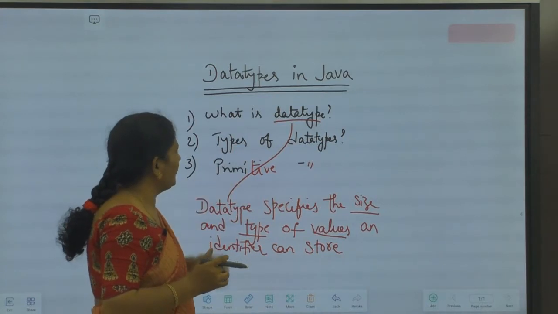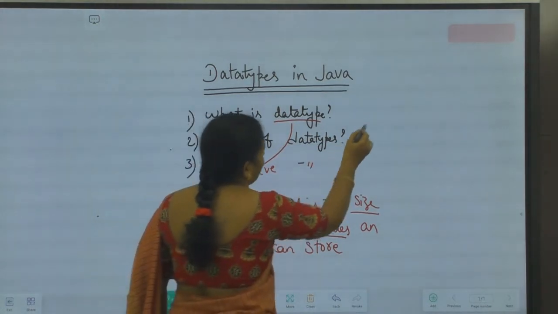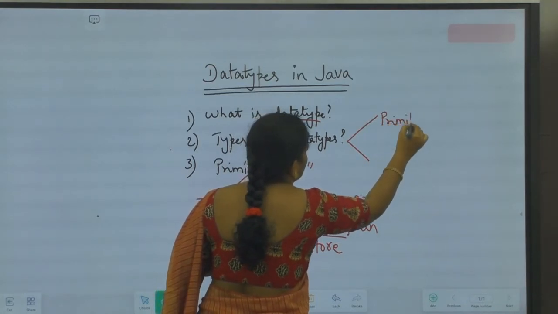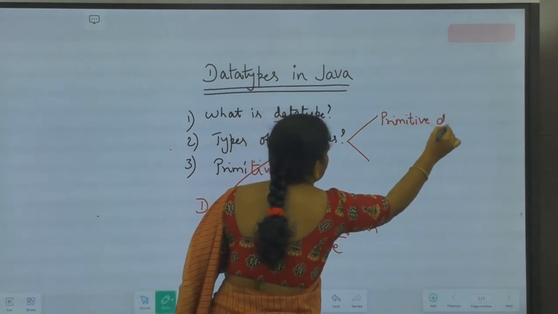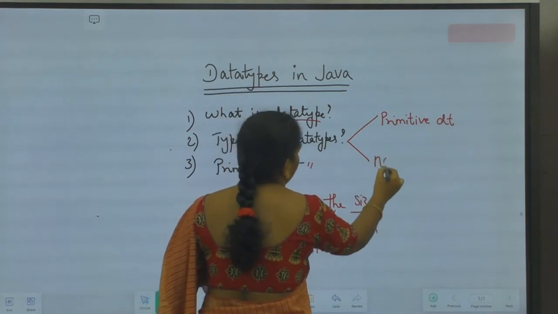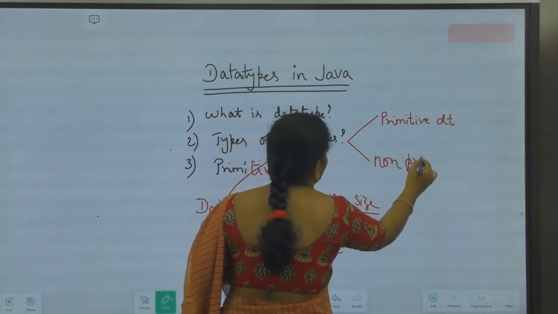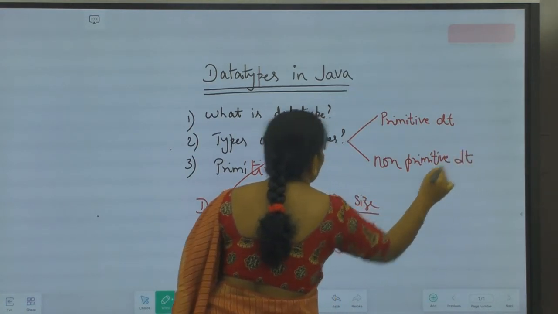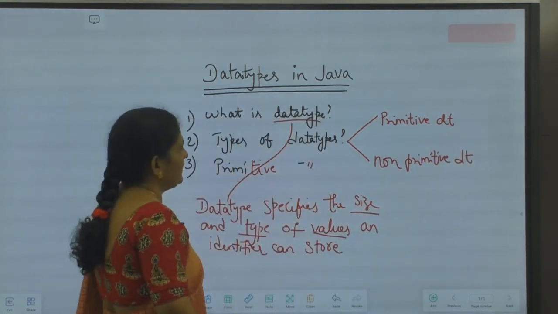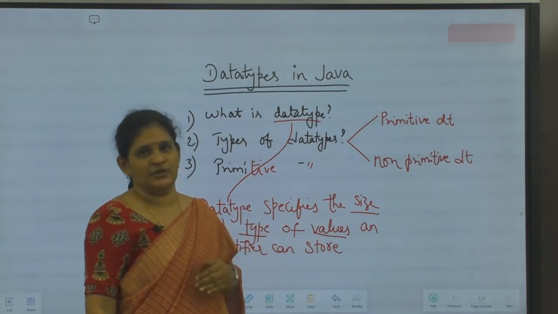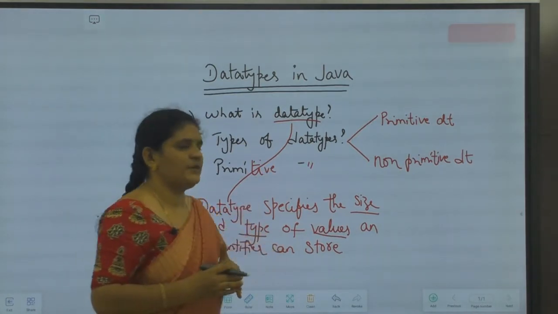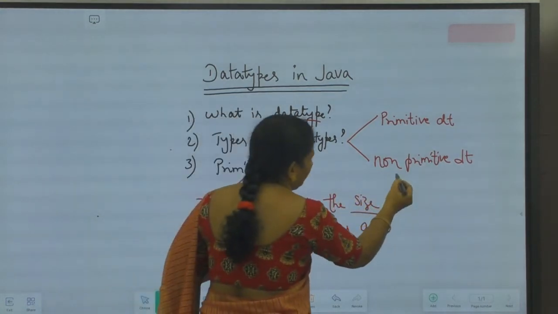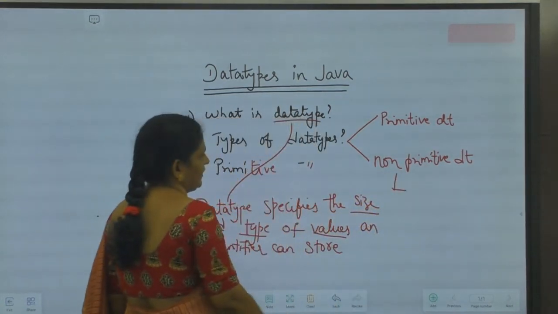Okay, now how many types of data types are there? Data types are two types. One is primitive data types. The second one is non-primitive data types. We'll discuss primitive data types in detail in today's lecture, and about non-primitive data types we'll be discussing in the next couple of lectures. Okay, I'll just give what are the different non-primitive data types we are having.